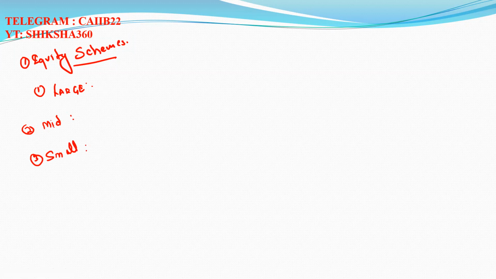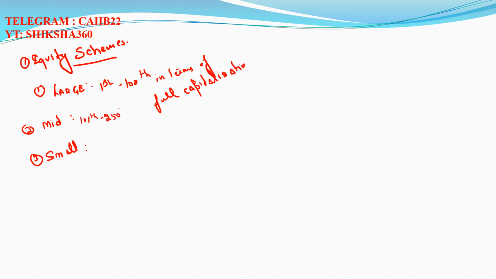Clear. This is the question they have already asked. Large cap, that is the first 100 companies in terms of full capitalization. Second one, mid cap, that is the 101st to 250th company in terms of full capitalization.